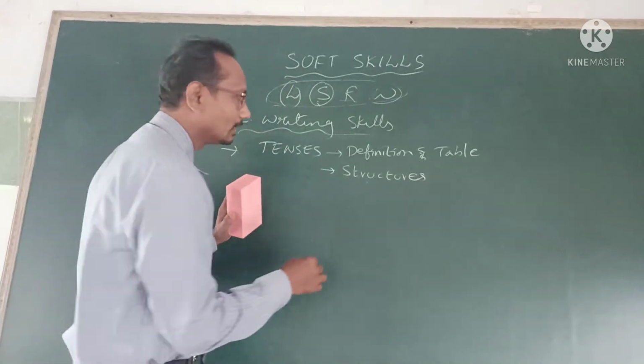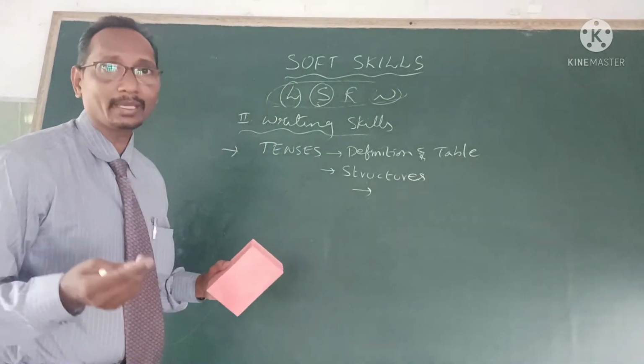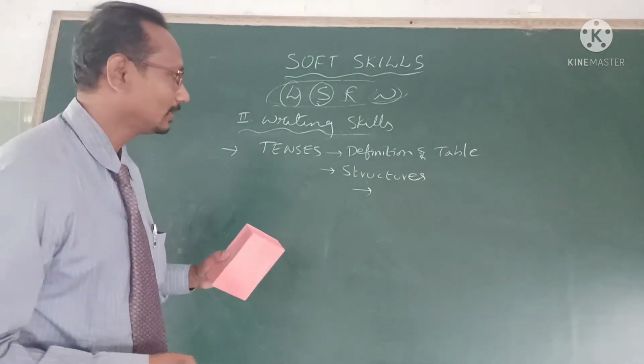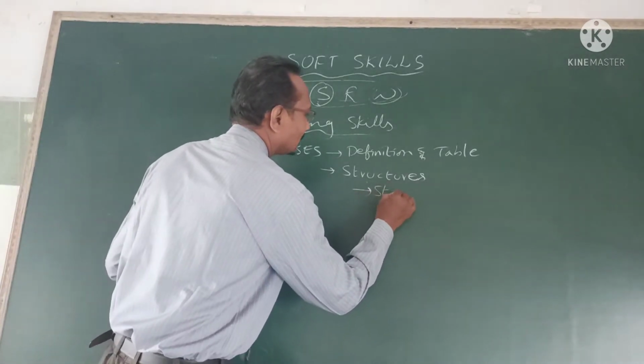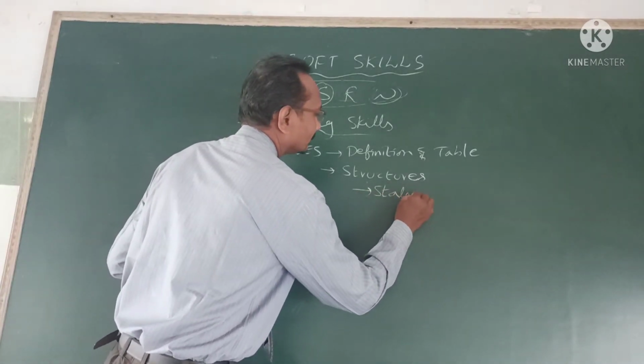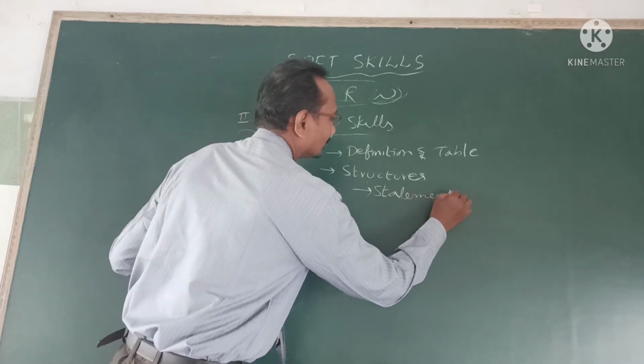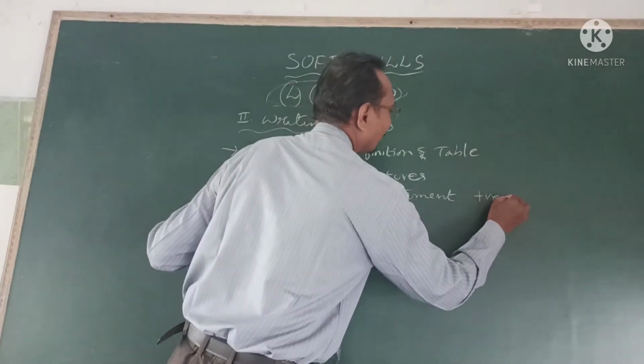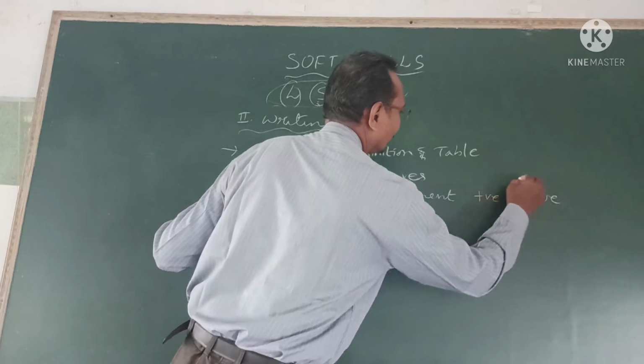Structures. Here, make it into 4 parts. First one is statement, positive and negative.